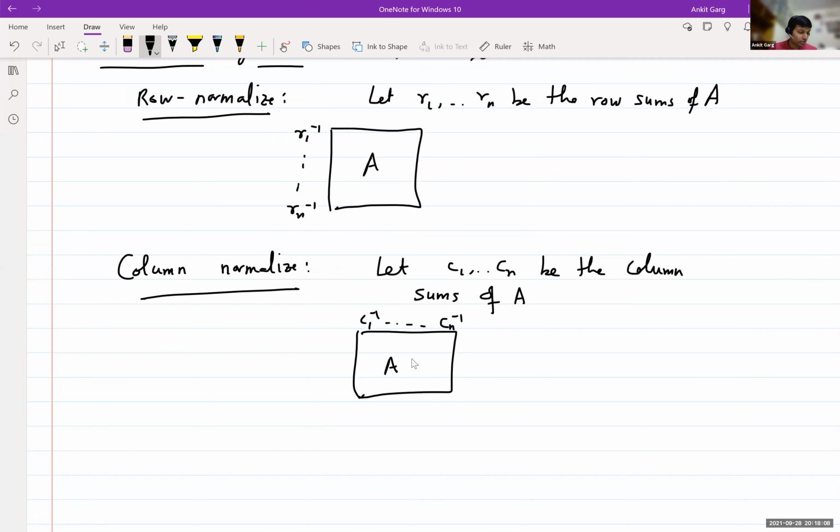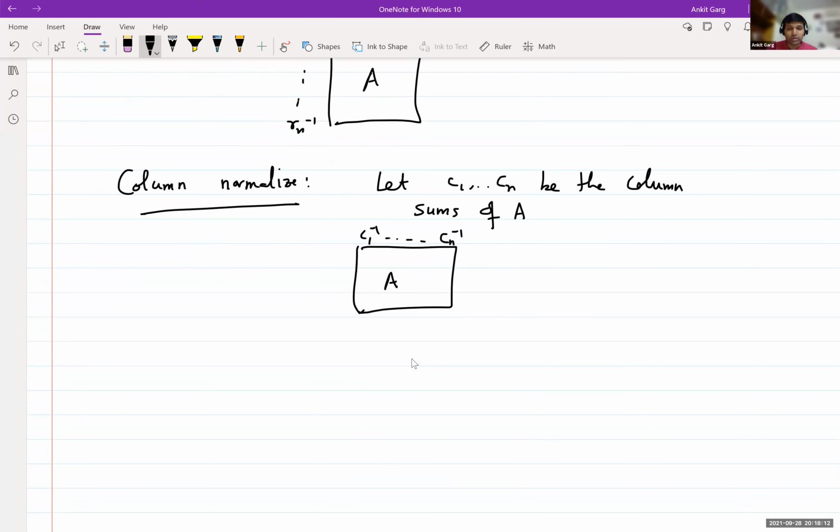So the natural idea, and this is the algorithm, is to just keep doing this repeatedly, one after the other.